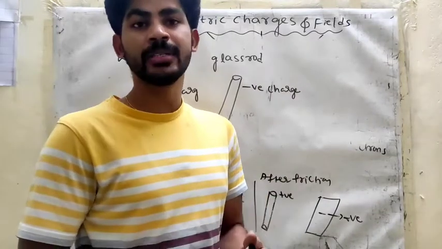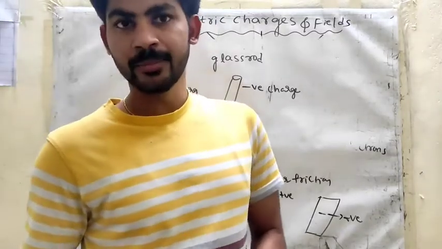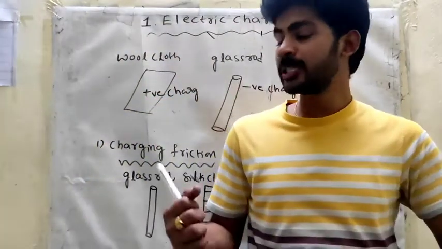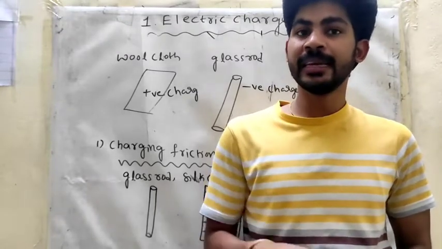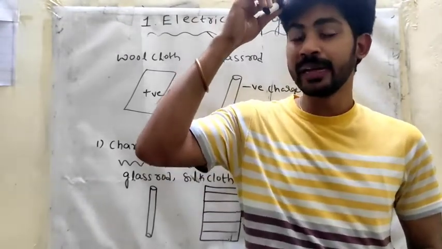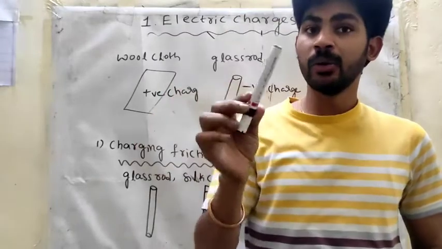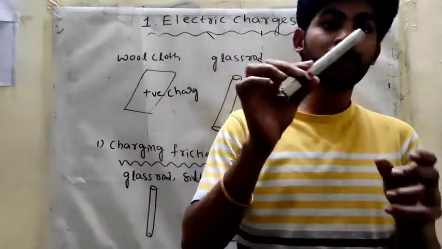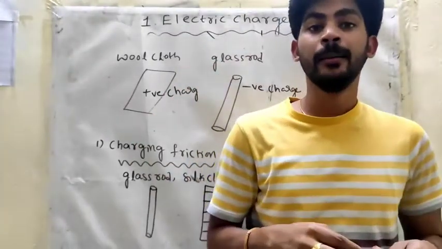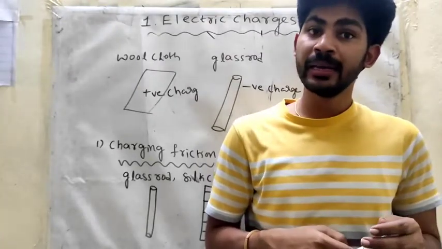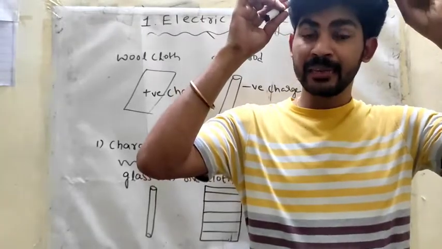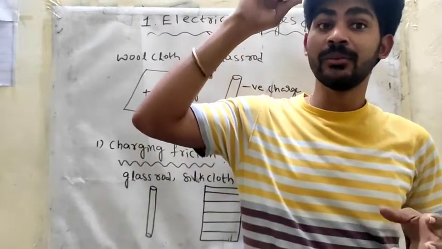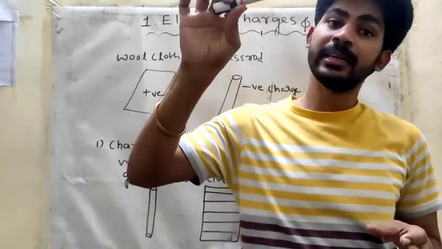So there are many examples. Otherwise, in school days also we did this experiment. Take any scale and rub it with our hair. Now that scale attracts small pieces of paper. Why? Because of that scale and our hair: the hair has an excess number of electrons, which it gives to the scale.